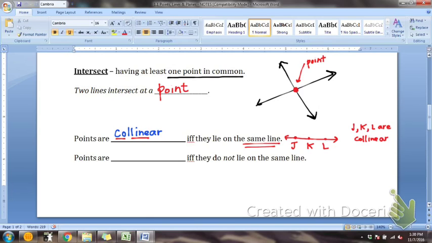Then we would say, careful, this gets a little tricky. Points are non-collinear. How original. Non-collinear if they do not lie on the same line. So this is another vocab word. Non-collinear. And if you look at the word, non means not, right? Co means same line, not the same line. So non-collinear means that they are not on the same line.